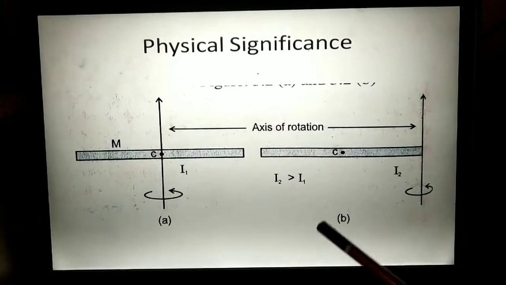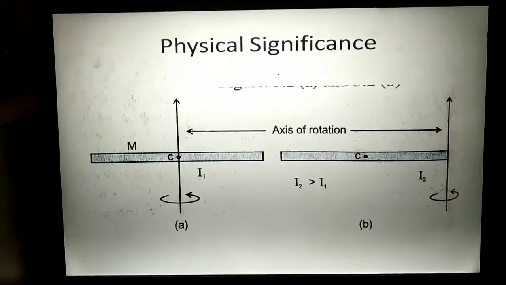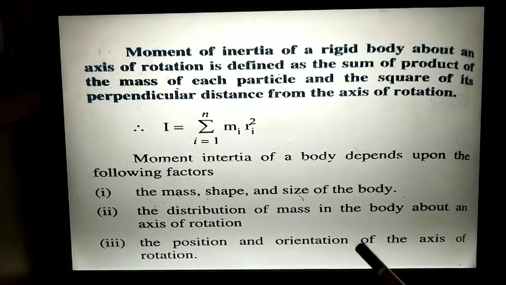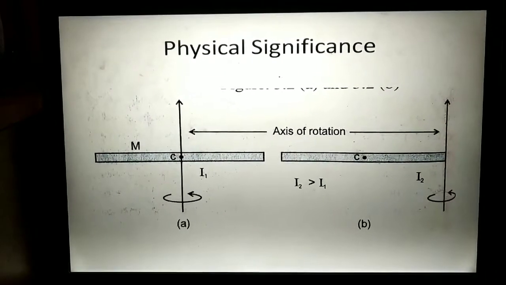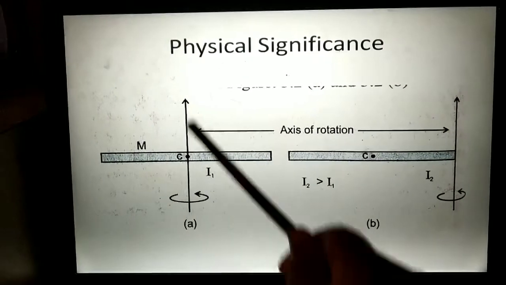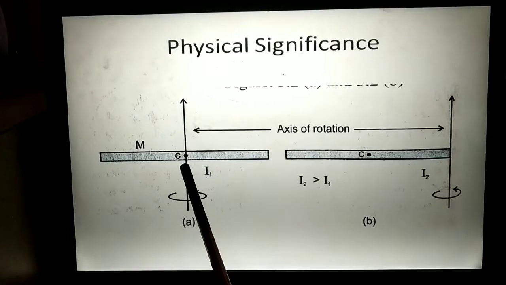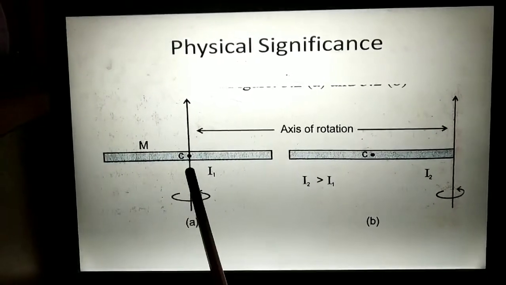So now see in this diagram, the second point was that it depends upon the distribution of mass about the axis of rotation. In the definition, mi ri square, r is the distance of the particle from this axis of rotation.